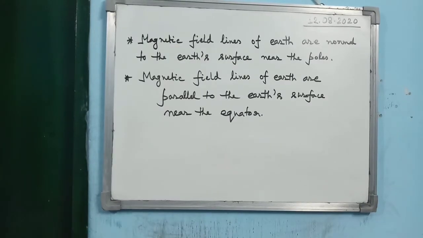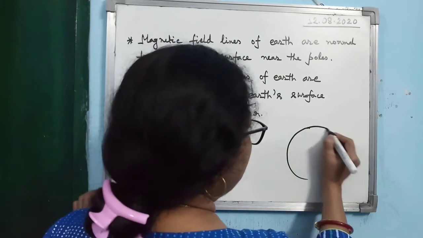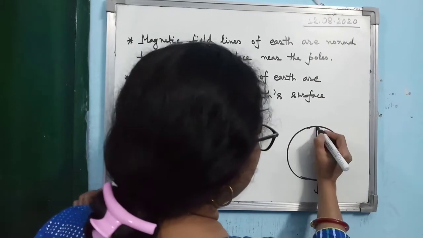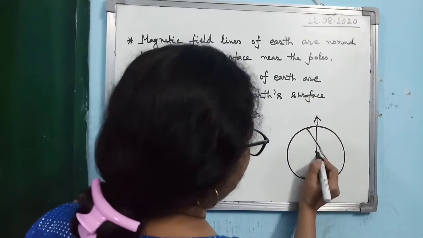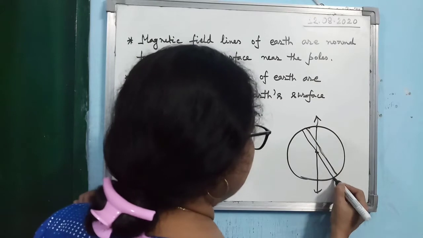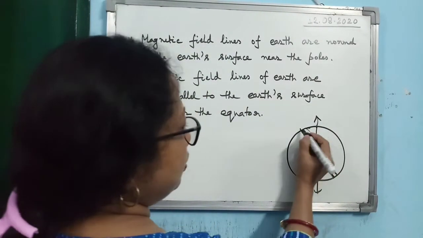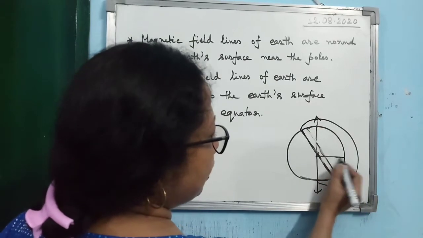Now regarding the Earth's magnetic field, already I have drawn the diagram. Here I am just drawing it roughly. You don't have to redraw it. Already you have noted down the diagram. So if you consider that this is the magnet, then you see it will come out like this. So it is the equator.